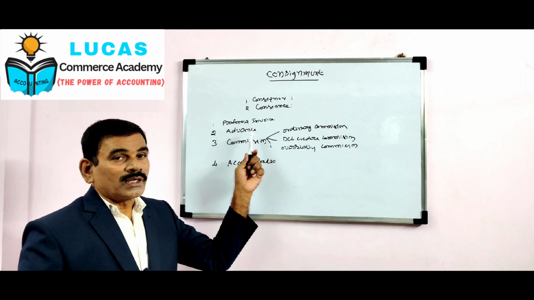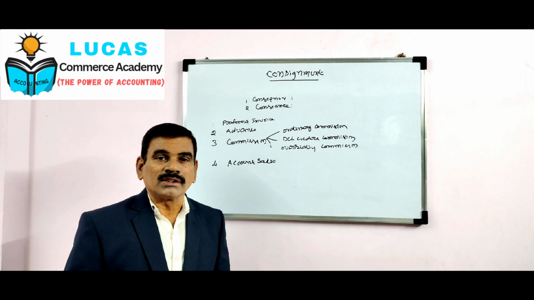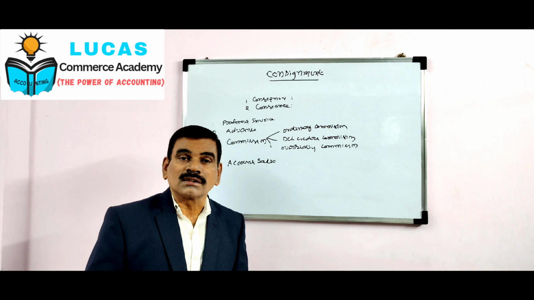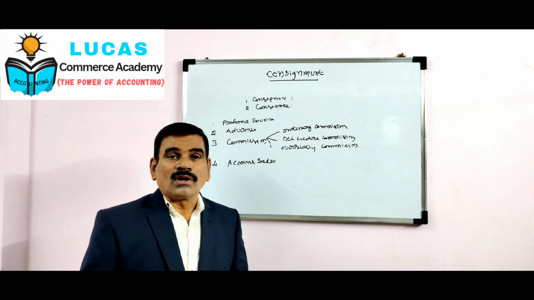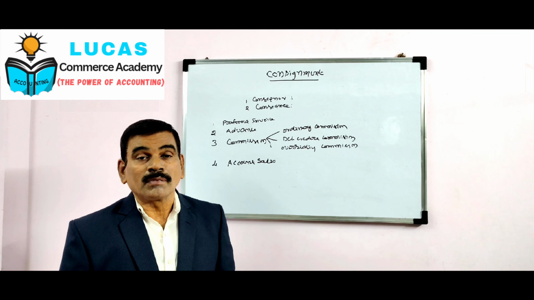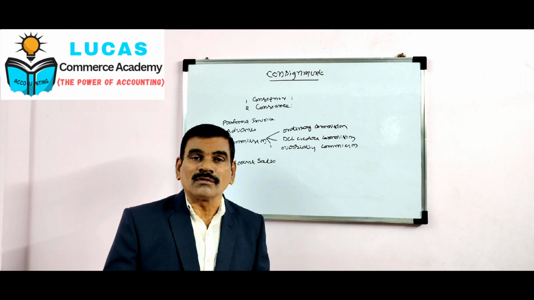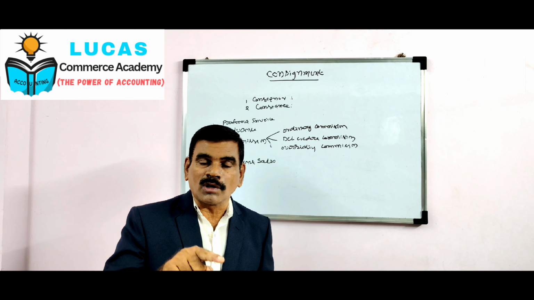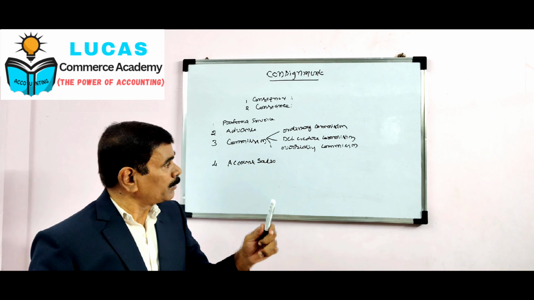The accounting terms which are frequently used in consignment: pro forma invoice. It is a statement prepared by the consignor and sent to the consignee. It contains the details of goods sent. The second one is advance. We are sending valuable goods to the consignee. Hence the consignor may ask to pay some amount as security of goods. Such amount is to be taken as advance. This advance may be either in the form of cash, or in the form of cheque or draft, or in the form of bills receivable.